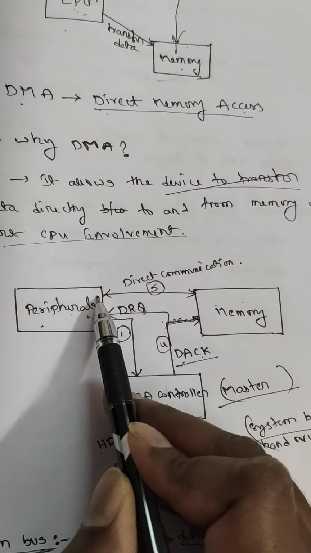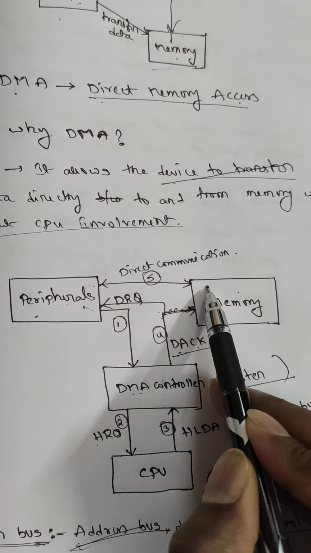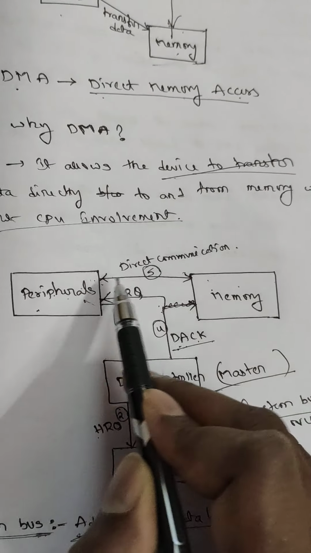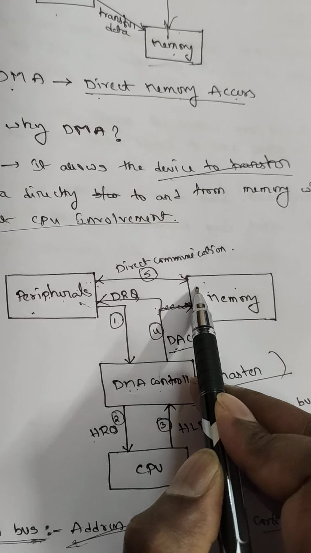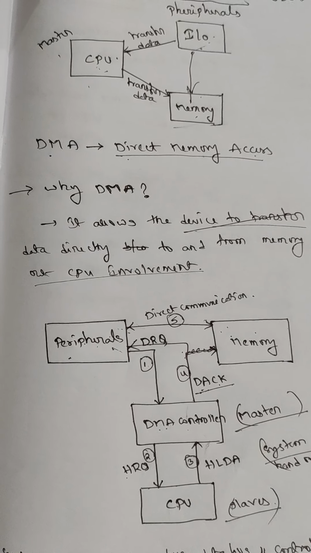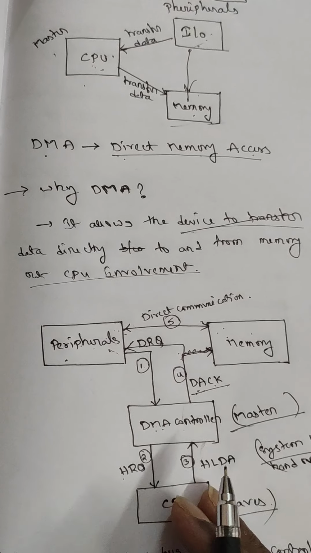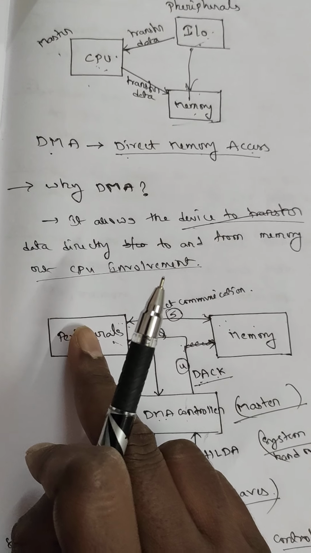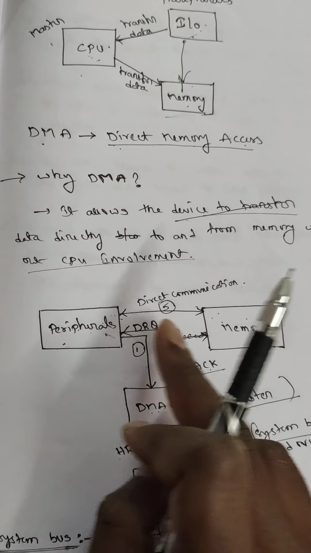Then a connection is established between the peripheral and memory, and data is transferred to and fro. This is the basic operation for transferring data between peripherals and memory.